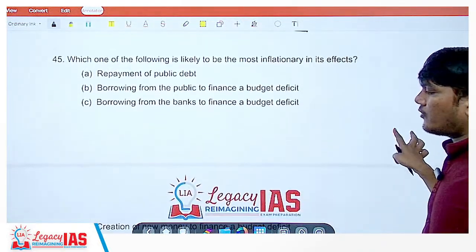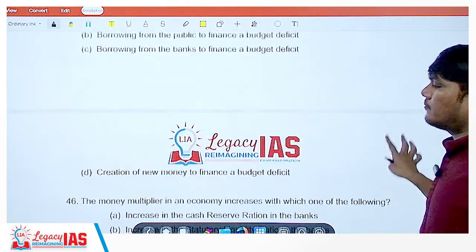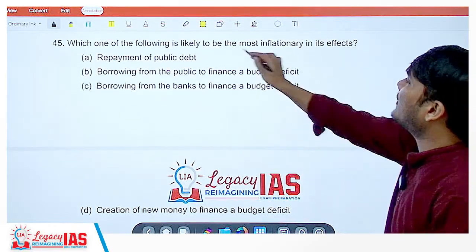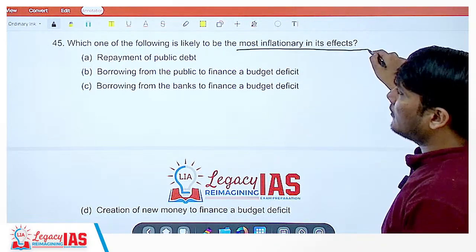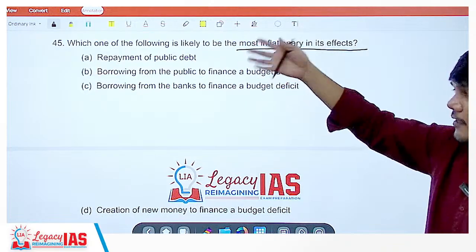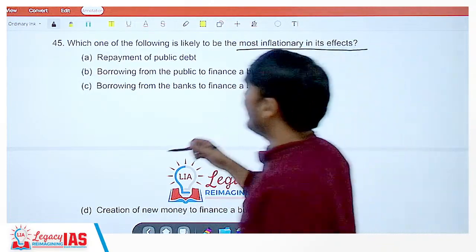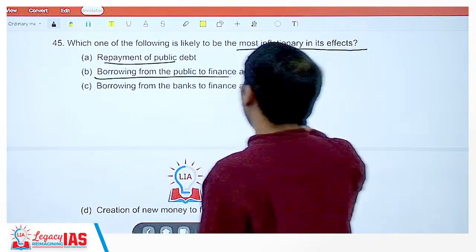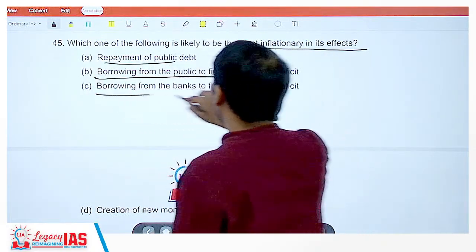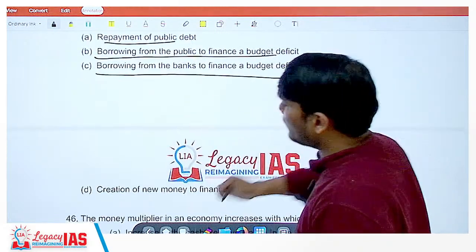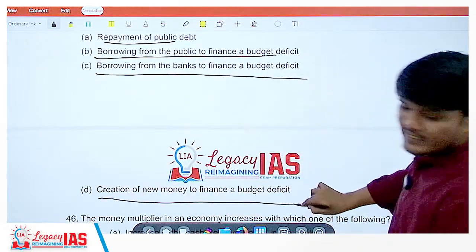Now, question 45. Which one of the following is likely to be the most inflationary in nature? I think this question had been taken previously under inflation or under economic measurement also. But let us see. Repayment of public debt, borrowing from the public to finance budget, borrowing from the banks to finance budget. Now the answer is very simple because the last option is creation of new money.